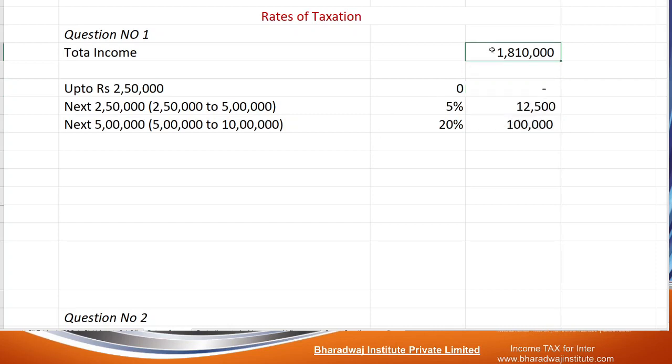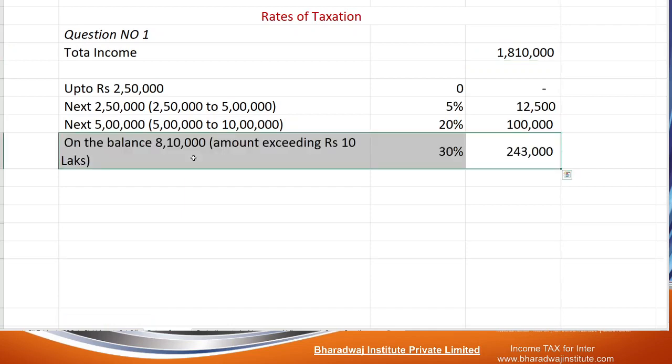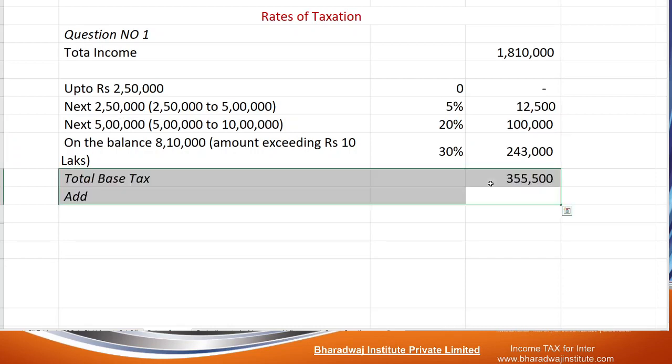But income is 18 lakh 10,000 here. So for more than 10 lakhs, 8 lakh 10,000 is there. That into 30%. Add up, you will get the total amount of the base tax that is payable.